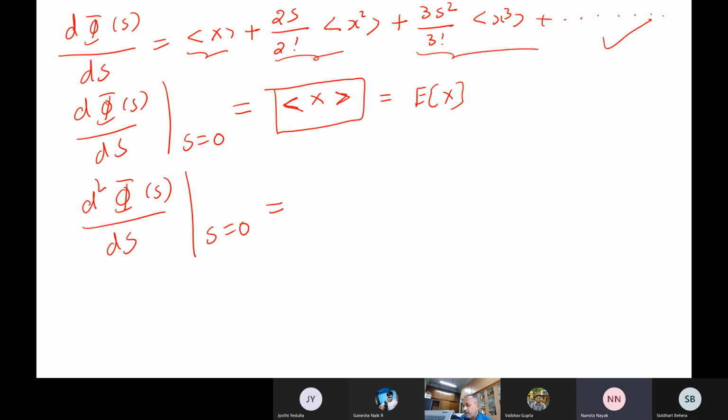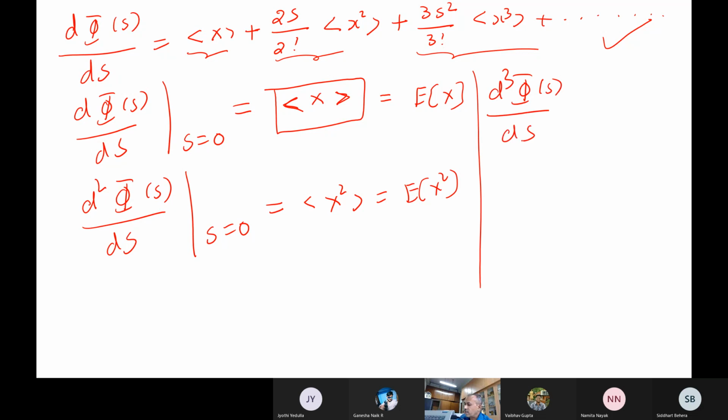Second moment. It will be x square, so this is the second moment actually. You followed x square. Now similarly, you can try the third derivative, d cube phi of s by ds, and then you substitute s is equal to 0. So I will get my third moment actually. So this way I can get my moments also.